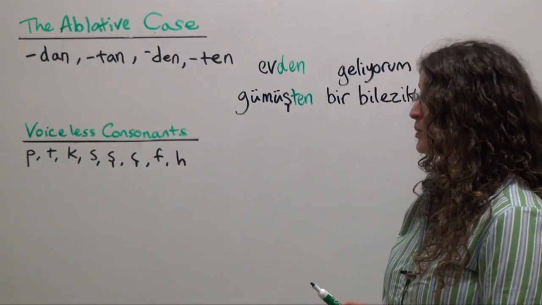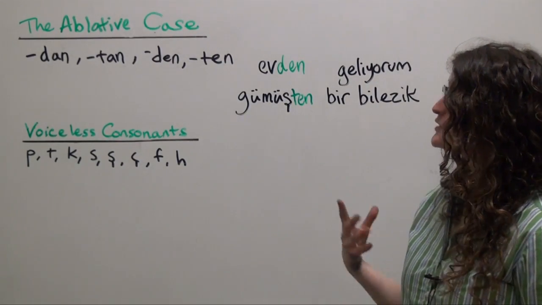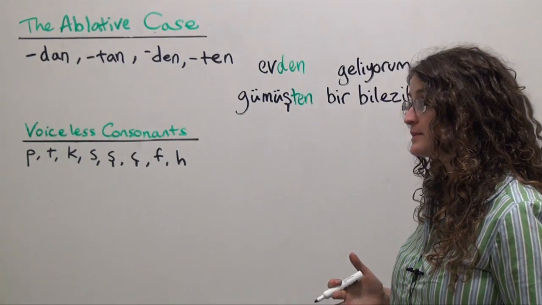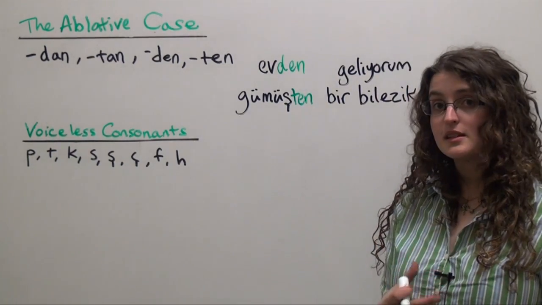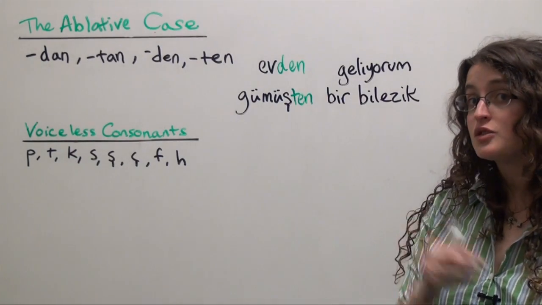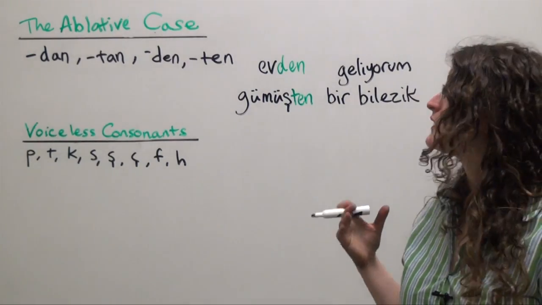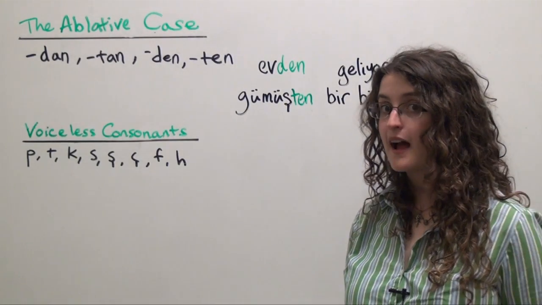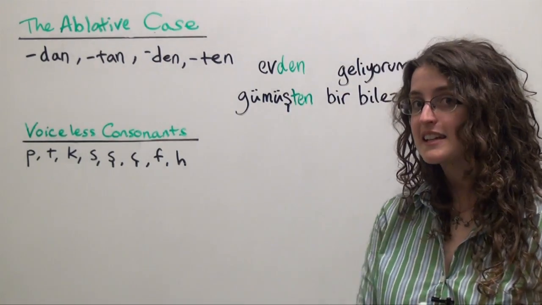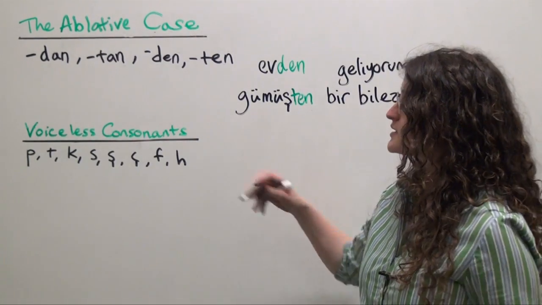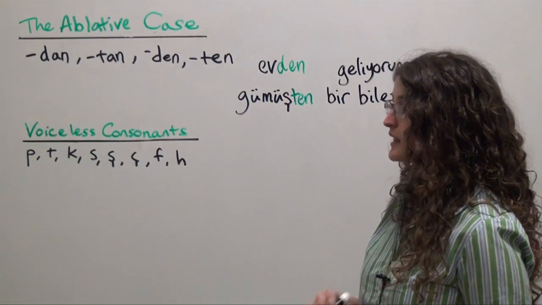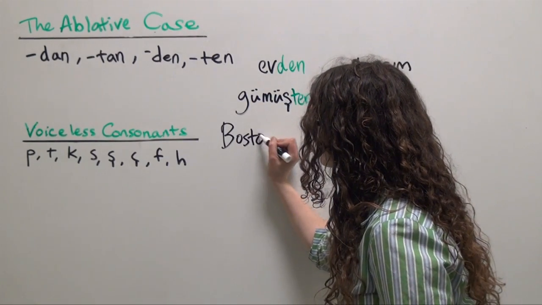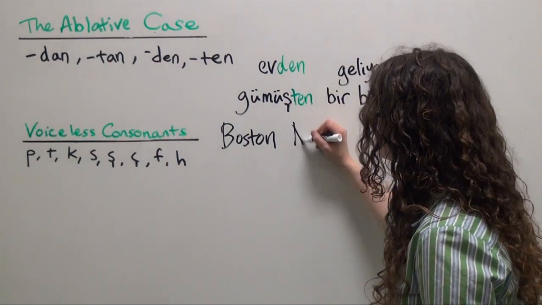Let's look at another example. We can use the ablative case to form comparatives as well. So if we want to make the sentence, Boston is smaller than New York, we will add the ablative case ending to New York to create the meaning than New York. Let's take a look at how we're going to do that. So Boston is smaller than New York. We start with the word Boston, then New York.